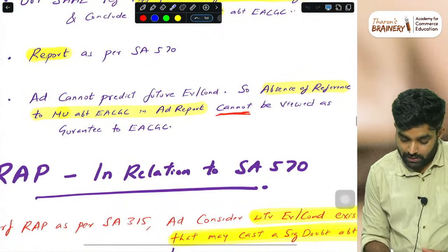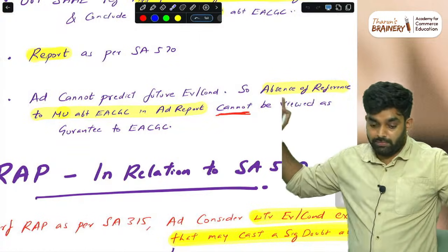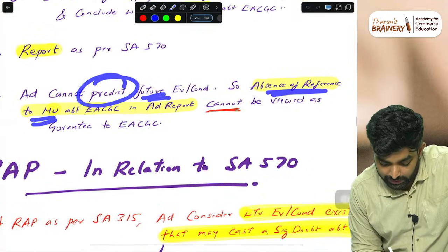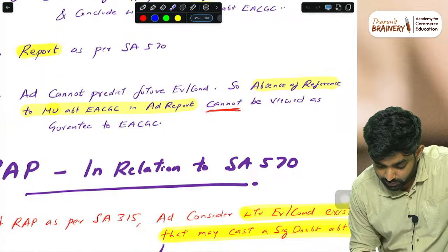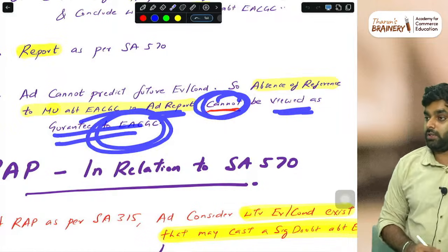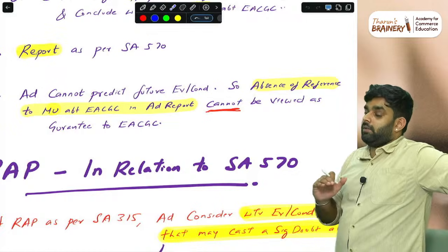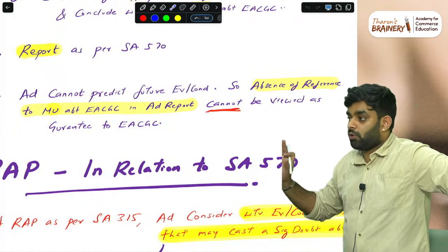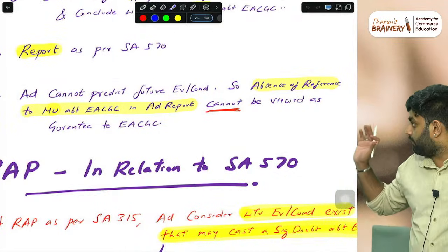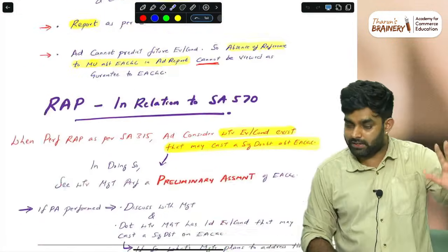Then the auditor cannot predict future events. This is also one key area where a question may be framed. The absence of reference to a material uncertainty about the entity's going concern in the audit report cannot be viewed as a guarantee of the entity's ability to continue as a going concern, because we cannot predict the future. So in our audit report we say the company is a going concern, but if tomorrow the company collapses, nobody can come and blame us. This can be framed as an MCQ or descriptively. This sentence and the previous one are the only tricky areas. The rest is direct and very easy.